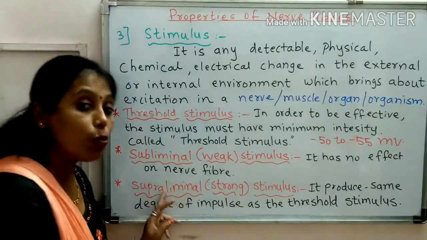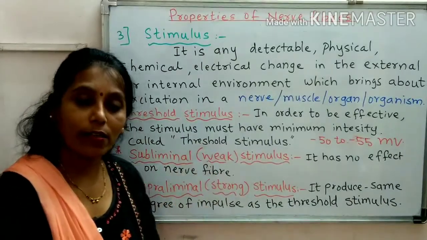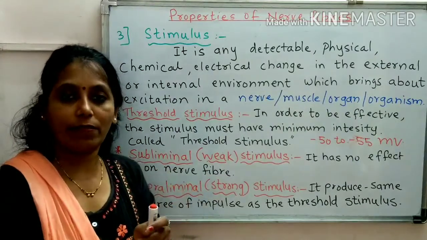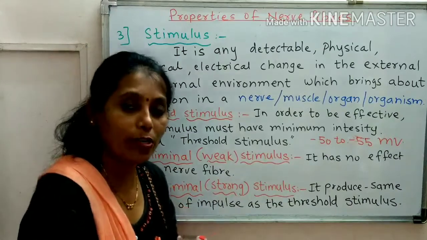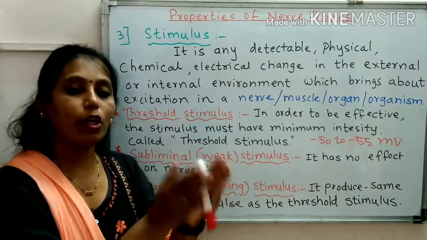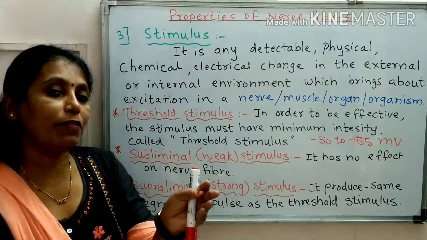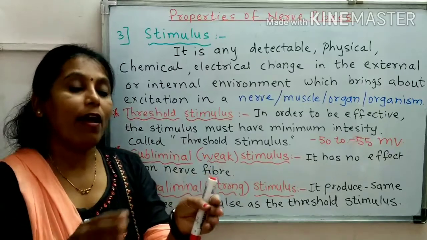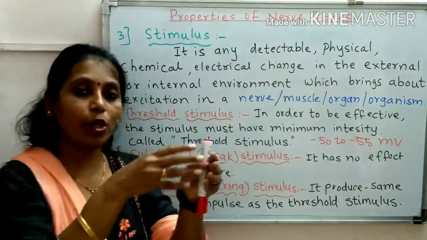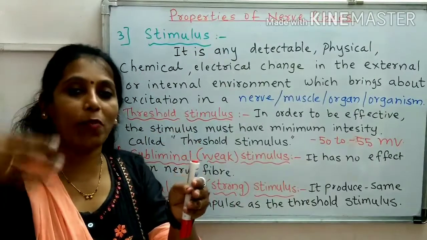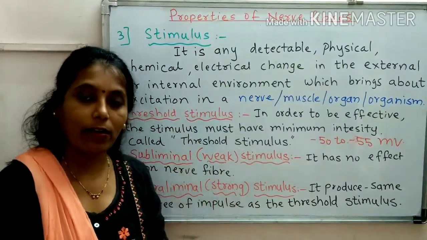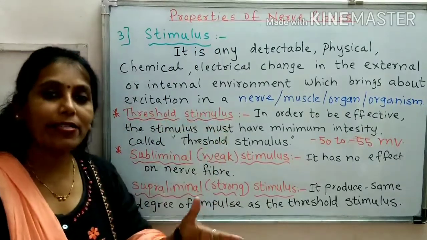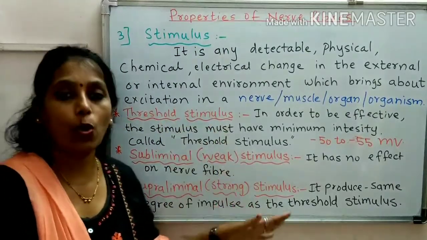What do you mean by supraliminal or strong stimulus? The name itself indicates that the stimulus which brings excitation is called a strong stimulus. And if you see the effect of a strong stimulus and the effect of a threshold stimulus, it is one and the same. It is not like that as you provide a strong stimulus the nerve cell becomes more and more excited. No, it is not like that. Whatever excitation you get with a threshold stimulus, the same excitation you are going to get with a strong stimulus.